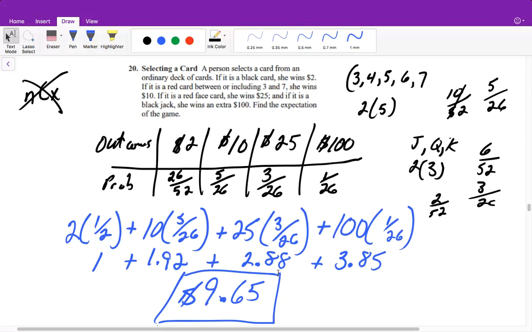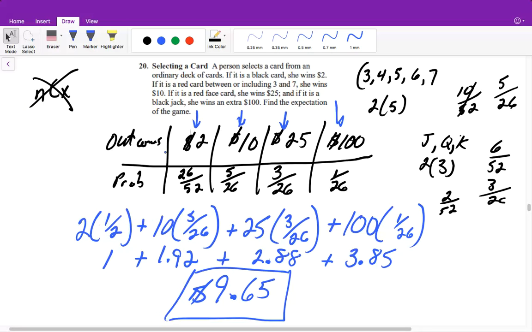So it doesn't mean that she will win $9.65 because that's not actually one of the options. It just means if she were to keep doing this game infinitely many times, on average, she can expect $9.65. And also another thing you can say is if she were to win the 100 or the 25 or the 10, you could say that she's actually earning more money than the expected value. She did better than what we thought she should have or could have done.